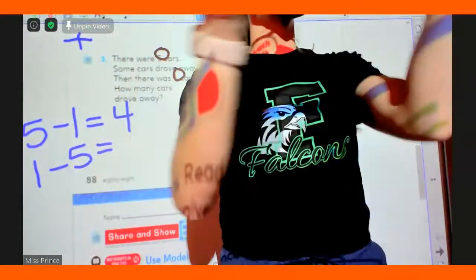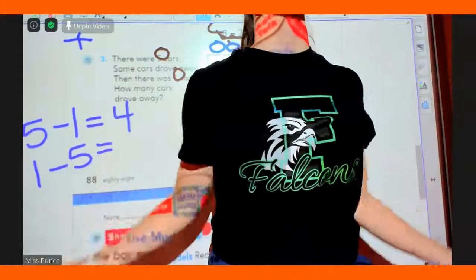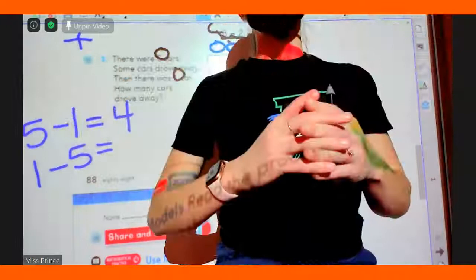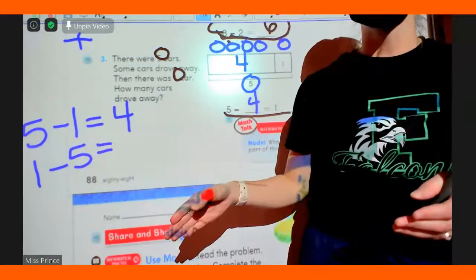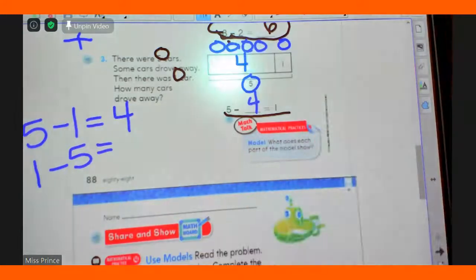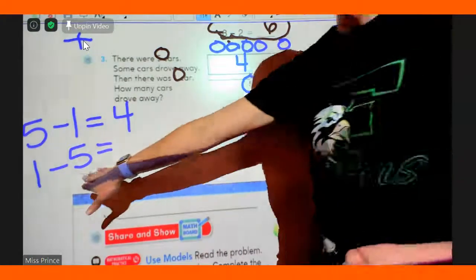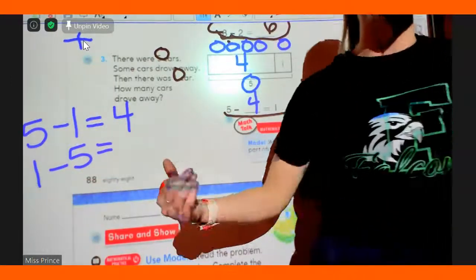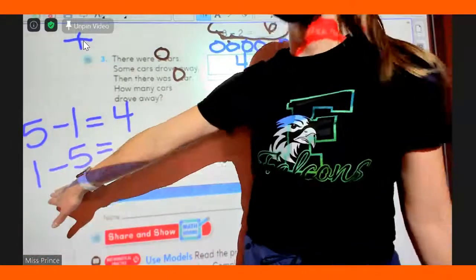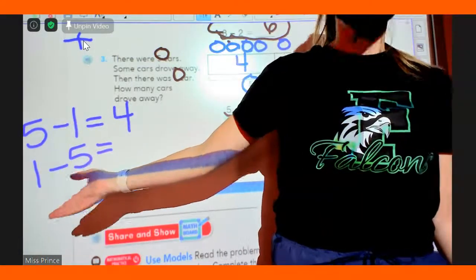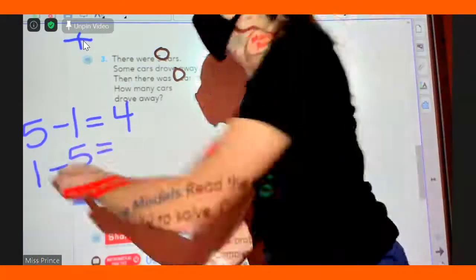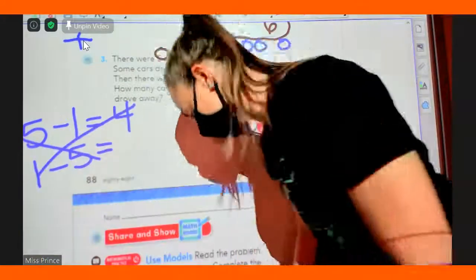You can flip-flop in addition because you're putting them together. It makes 4. You can't subtract, or you can't flip-flop in subtraction because you're taking them away. If I only have 1 cookie to give away, I can't give away 5. That's not enough. So we can't flip-flop in subtraction.